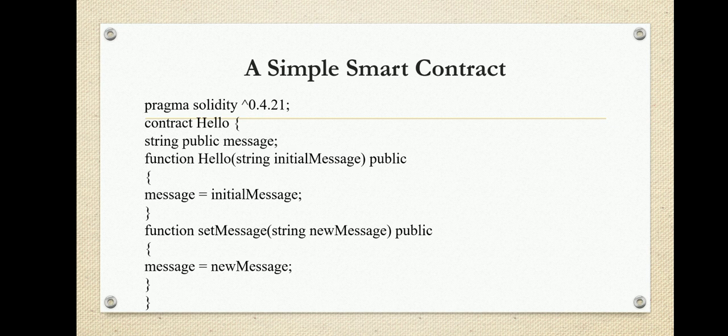It also takes one argument. The scope of the function is public here. Now the message is initially the initial message, and now we are setting it to the new message. This contract is just to illustrate how we are going to use string state variables. Okay, let me go to the next slide.